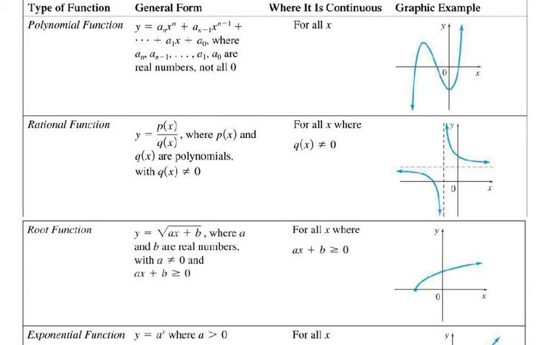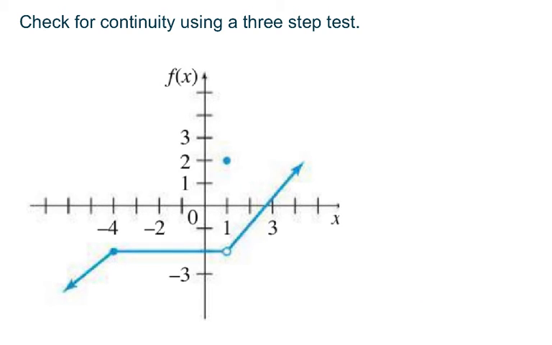All right, so now that we've talked about continuity, and how continuity relates to the concept of domain, let's do an example where we look at a graph and determine whether or not the graph is continuous at a given point and how we would show that. So in this example, we're going to check for continuity using that 3-step test. The 3 steps are to check that the function value is defined, check that the limit exists there, and that the function value and the limit are identical.